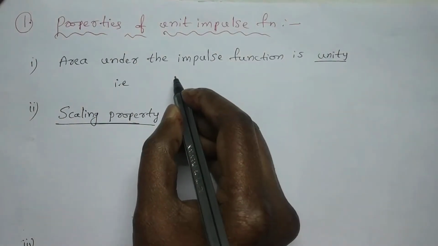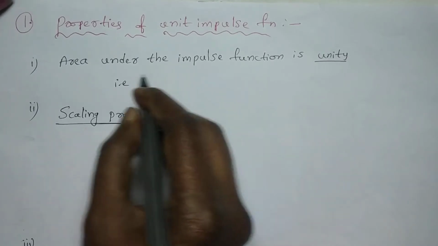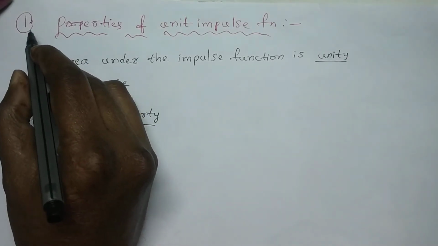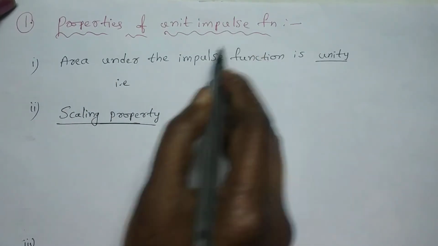Hello everyone, let us discuss some important problems in the signals and systems subject. The first problem is properties of unit impulse function.